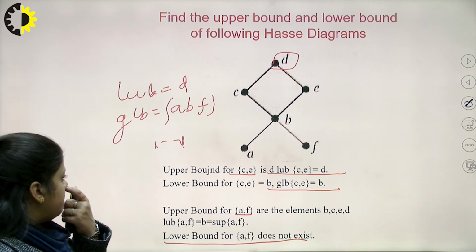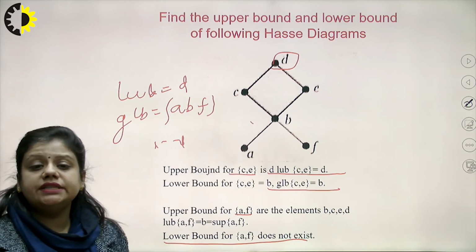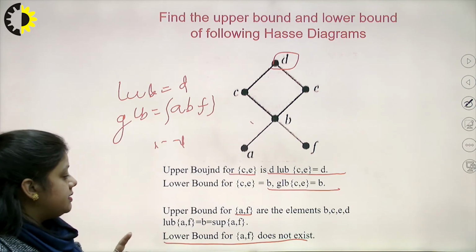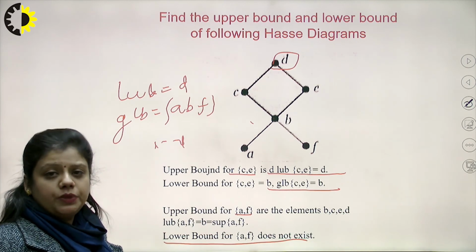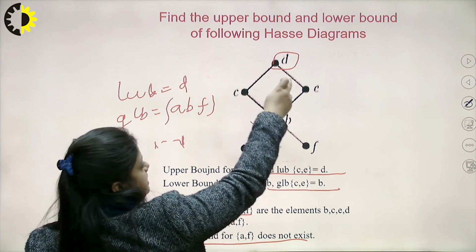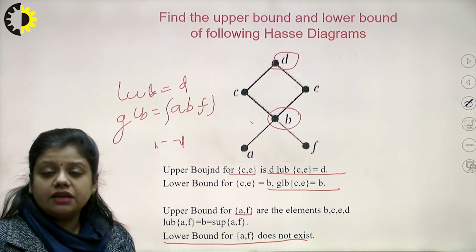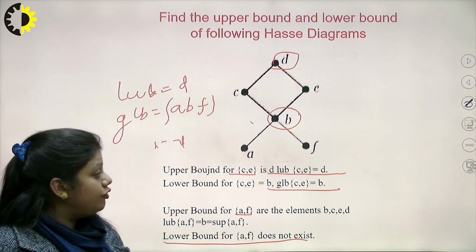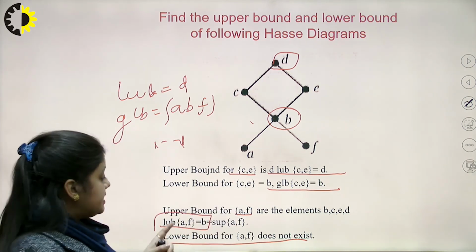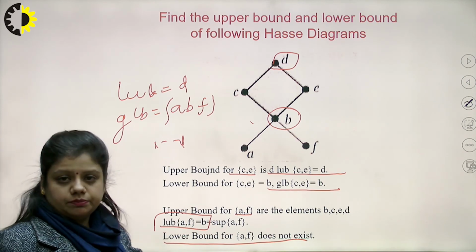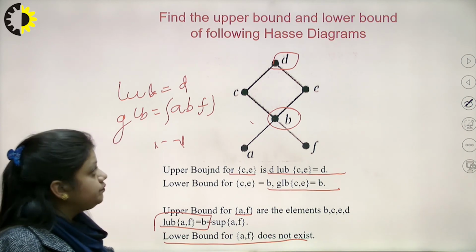Now talking about the upper bound. In this AF, B, C, E, D, all are upper bounds. And out of all these, which one is the least upper bound, LUB? Out of B, C, D, E, B is the element that is preceding all the other upper bounds, and therefore B will be the least upper bound. Least upper bounds are also known as supremum, and the greatest lower bounds are also known as infimum.